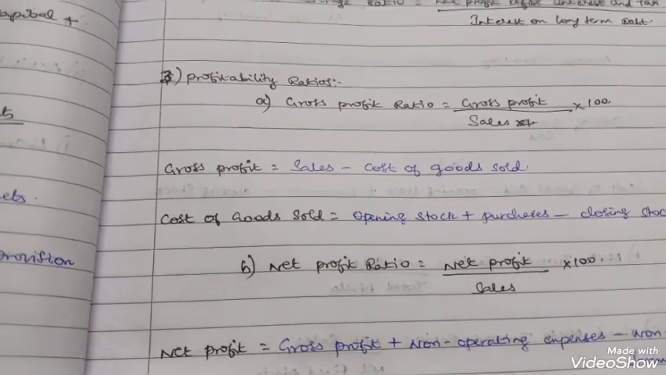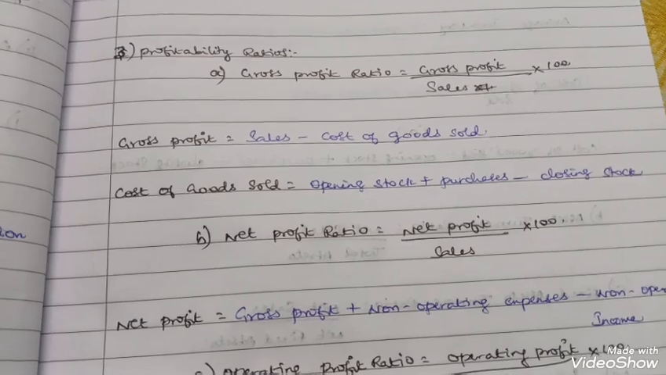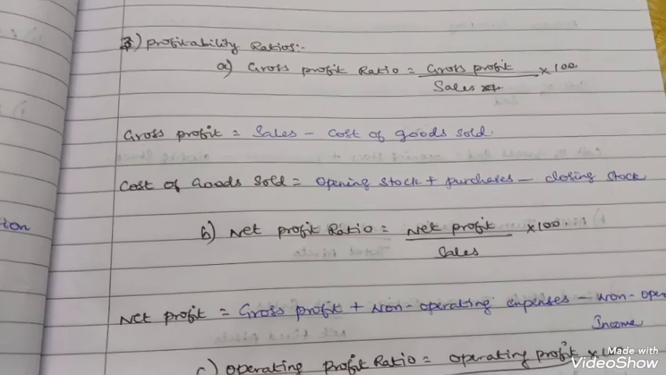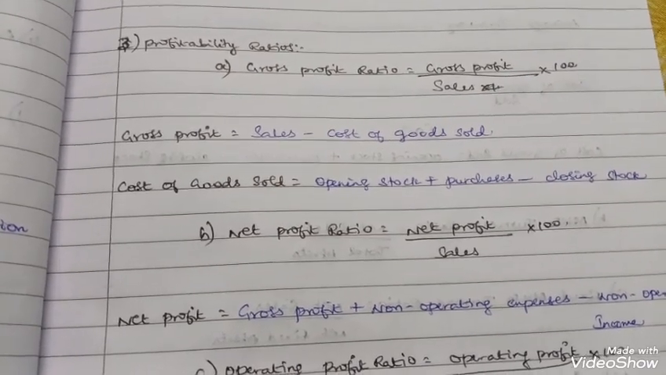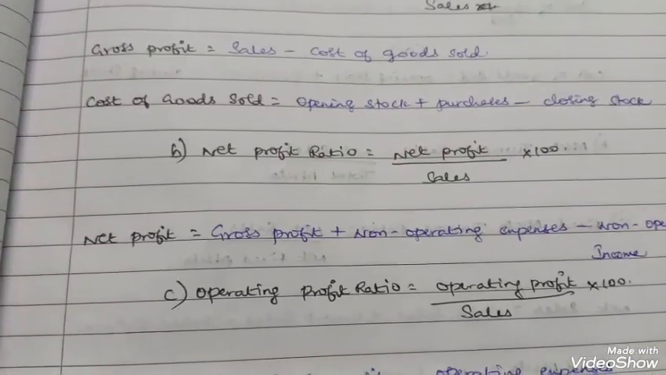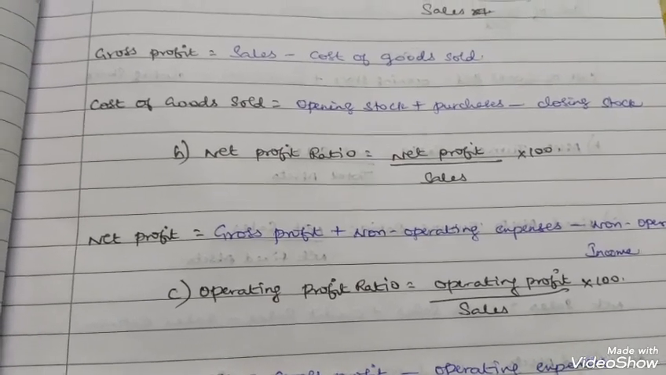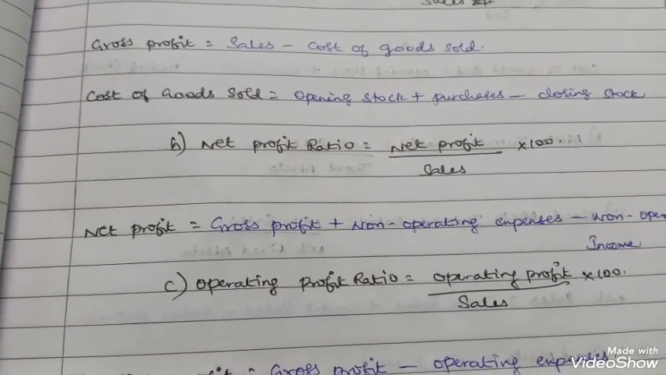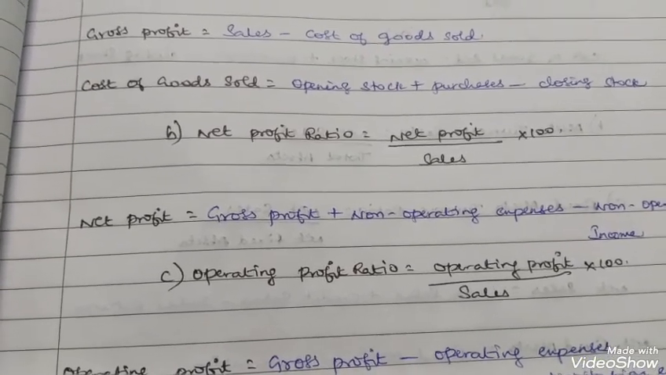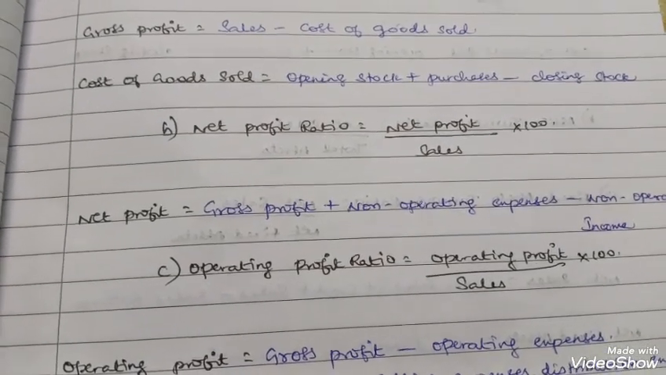So net profit is equal to, either you do this formula, gross profit plus non-operating income minus non-operating expenses, or now they have shown some revised formula. You can do that one. That will be very easy. That is gross profit plus incomes minus expenses minus tax. To remember this formula, you can just remember the trading account which you have studied in class 11.